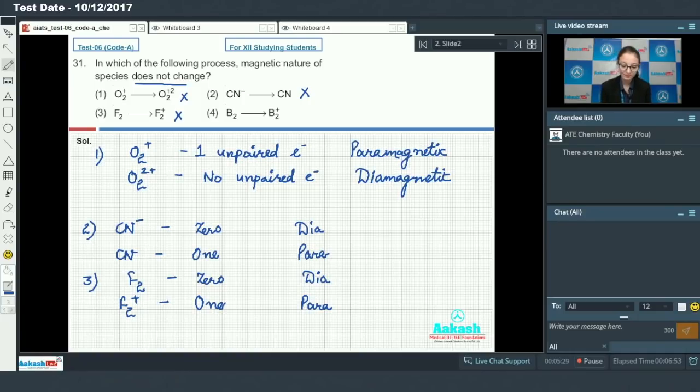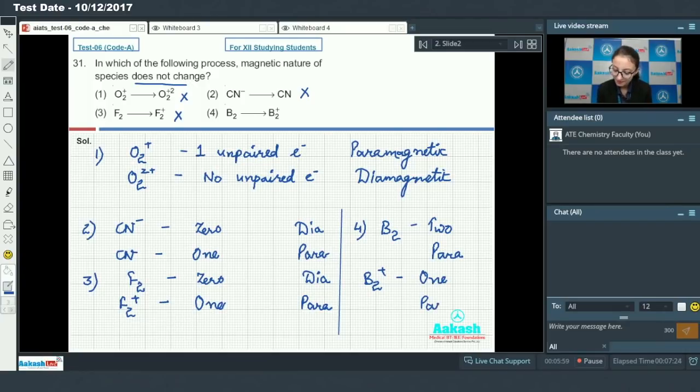And last option, option number 4, B2 to B2 positive. B2 has 2 unpaired electrons. So it is paramagnetic in nature. Whereas B2 positive has 1 unpaired electron. So it is also paramagnetic. So in this process, magnetic nature does not change. So answer is option 4.